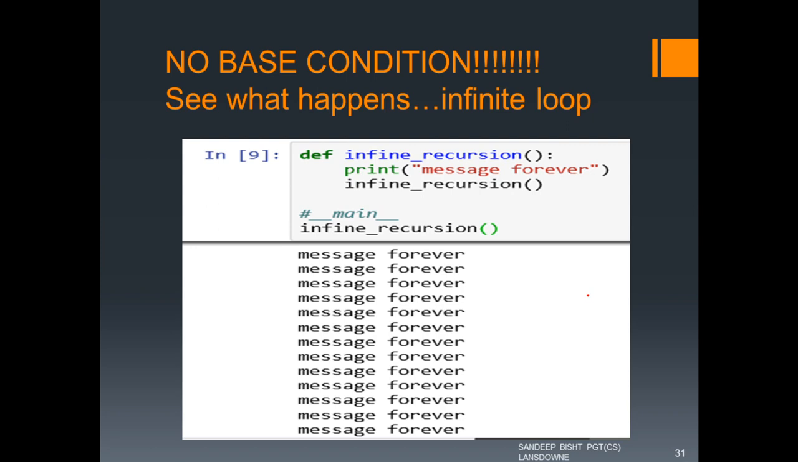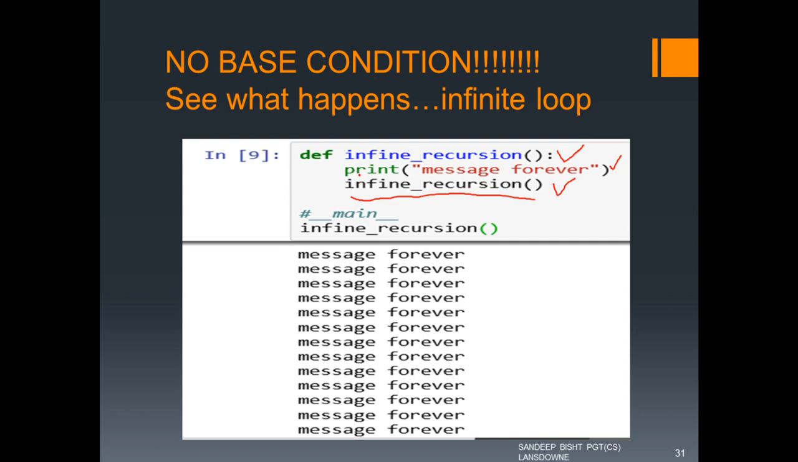Now, we were talking about the base condition or the terminating condition. What happens if the function doesn't fulfill that condition and a function calls itself? Like this function, we have a function called infinite recursion, and it prints a message, and in the next line it calls itself. Now you can see there is no base condition here.